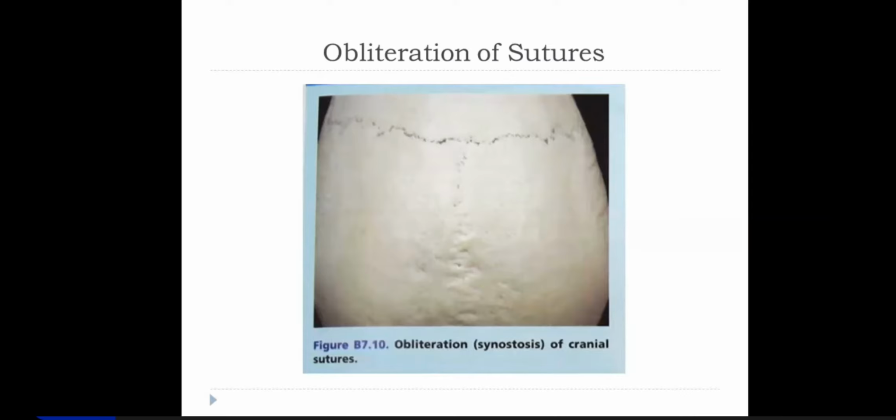By the time of skeletal maturity, this physis or growth plate disappears and the two ends fuse. Epiphysis fuses with metaphysis, and that is called synchondrosis. So obliteration of primary cartilaginous joints is synchondrosis, remember.